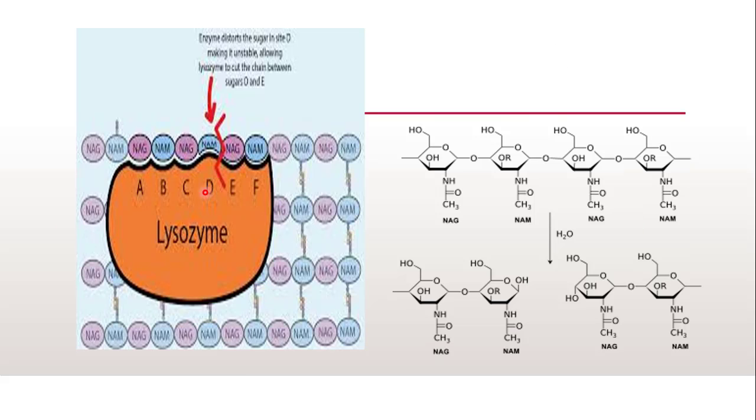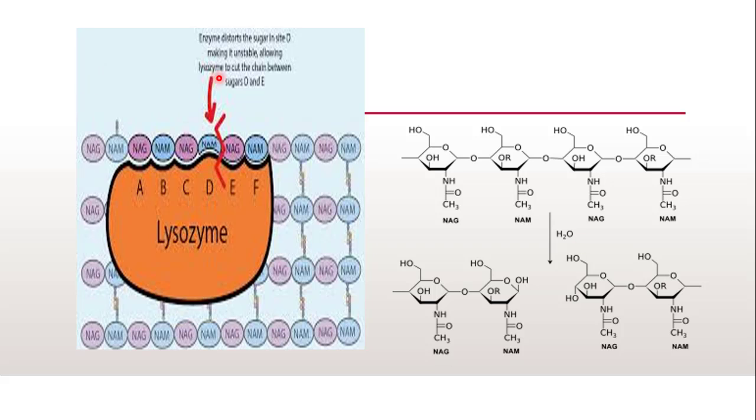This lysozyme is responsible for breaking the 1,4-beta linkage between NAM and NAG, that is N-acetylmuramic acid and N-acetylglucosamine. This linkage of NAG and NAM forms peptidoglycan, which is a major component of the gram-positive bacterial cell wall. Since lysozymes break this bond, they will not allow the bacteria to form the cell wall, this peptidoglycan layer.